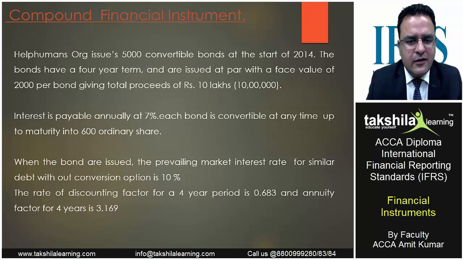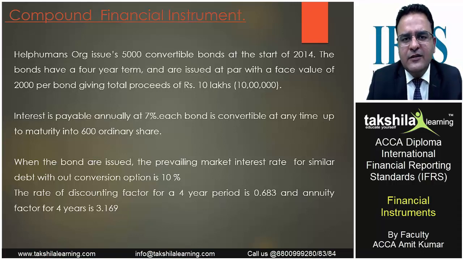They're liable to pay back interest at the rate of 7% annually, and they'll be paying it over a period of 4 years. It has an option to convert it into ordinary shares on maturity. Now when the bond are issued, the prevailing market rate is 10%. Now this entity has received 10 lakhs. They'll be paying back 10 lakhs after 4 years, and they'll be paying back interest at the rate of 7% over a period of 4 years. So the total amount they're going to pay will be 10 lakhs after 4 years, 70,000 every year. Over a period of 4 years, they'll be paying back 2,80,000 over a period of 4 years.